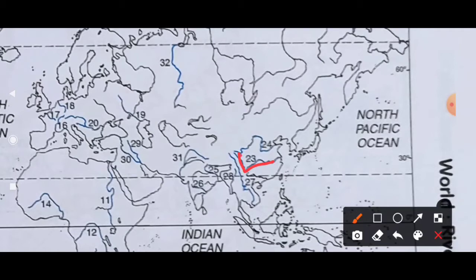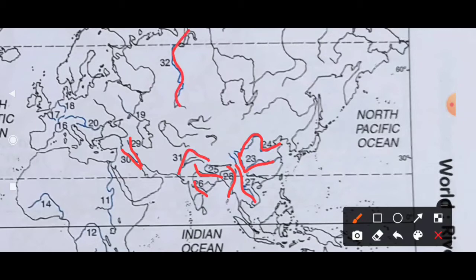Then Huanghe, which is in China, here is the Huanghe. Then Ganga, which you know very well, which is in India. Then another one is the Godavari, here it is the Godavari. Then Mekong, which is in Myanmar. Then Irrawaddy is also in Myanmar. Then Tigris, it is in Iran, Iraq. Then Euphrates also in Iraq. Then Indus, you know well, in Pakistan and India. Then Ob, which is in Russia, the Ob river, it is in Asia.